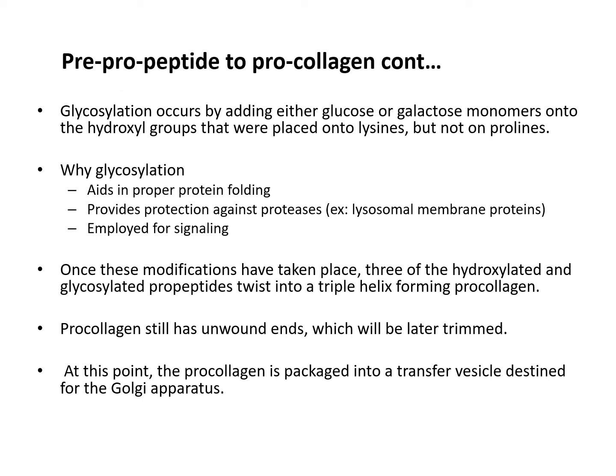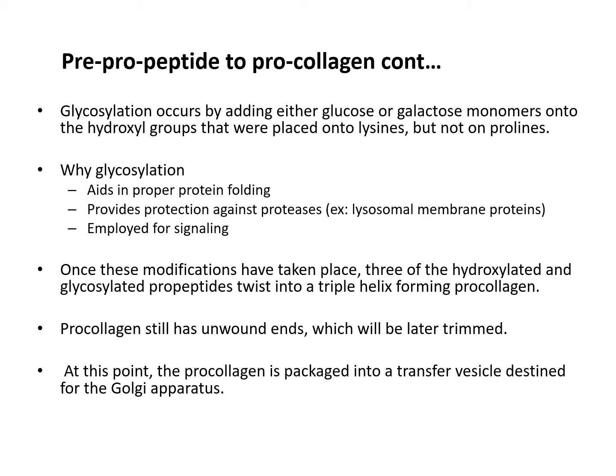Glycosylation occurs by adding either a glucose or galactose monomer onto the hydroxyl groups that were placed onto the lysine, but not on proline. Why is glycosylation important? Because it aids in proper protein folding, provides protection against proteases, and is employed for signaling.